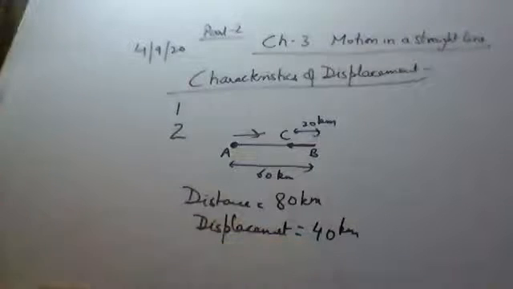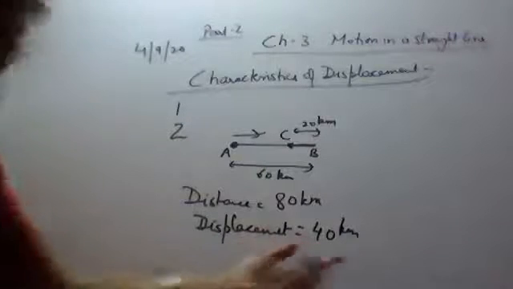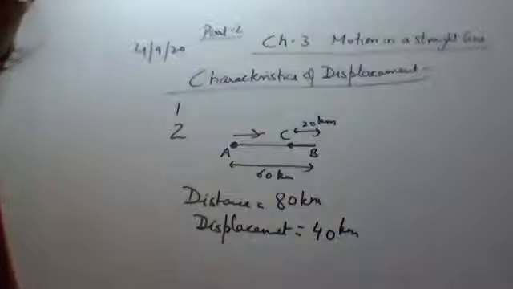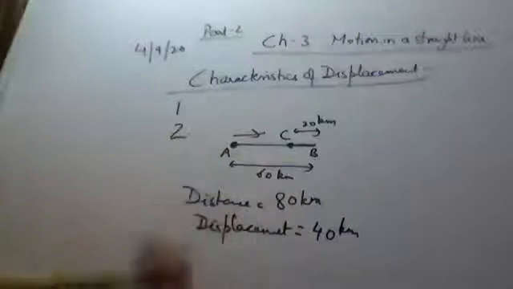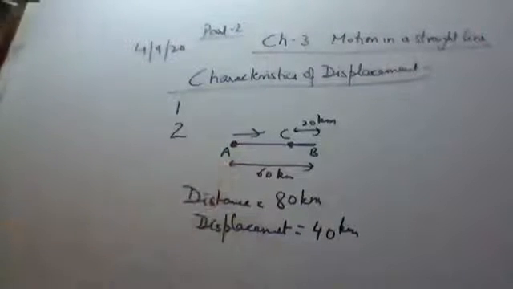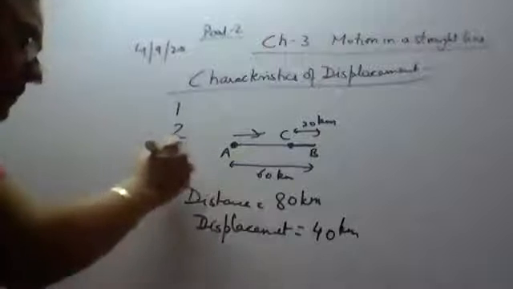So this displacement of 40 kilometers will be taken as positive, since it is pointing along the positive x-axis. So this is the example for positive displacement.